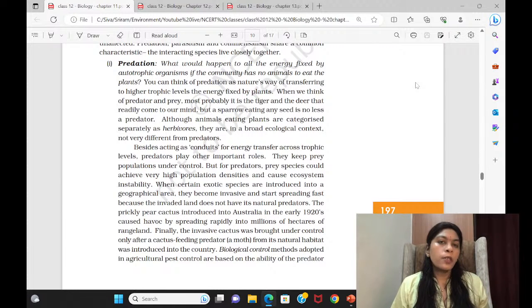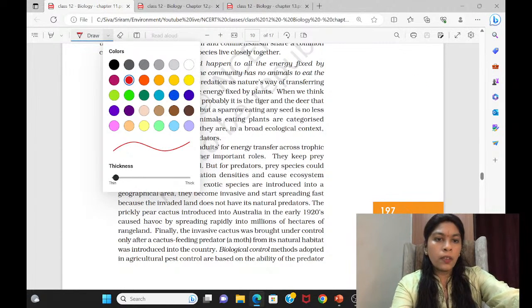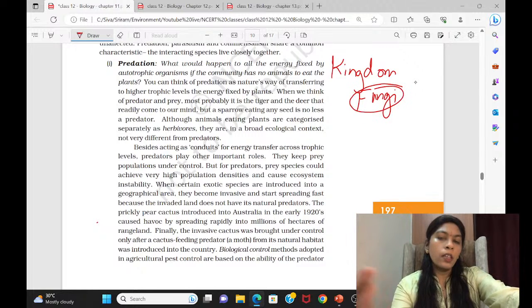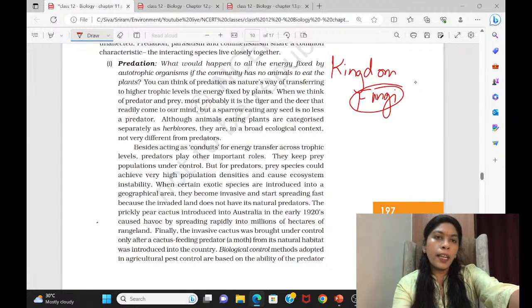Fungi also do predate. So there are different groups of organisms, and we already discussed the kingdoms. I hope you remember that. Note on the side the kingdoms. Then there is another called fungi. Fungi also predate. There is a group of organisms, predatory fungi, existing in the world, and they predate on small insects. They try to kill them. So it's also a kind of predation, prevailing in the kingdom fungi.